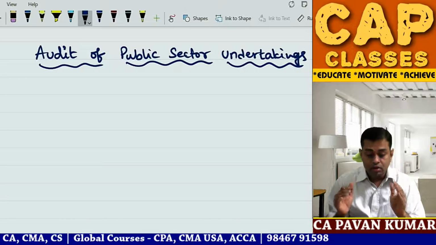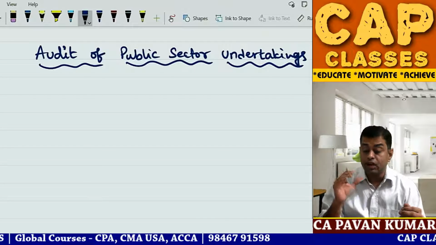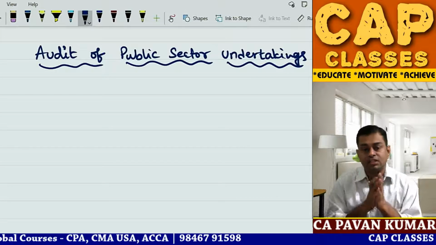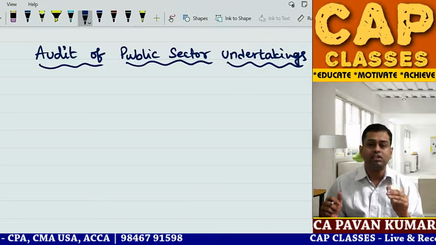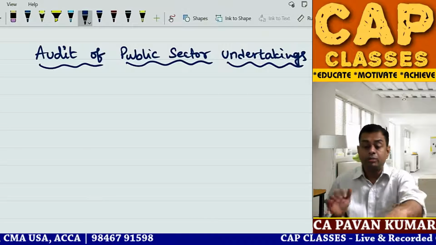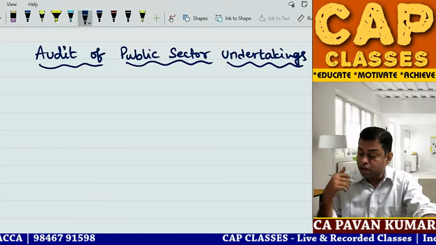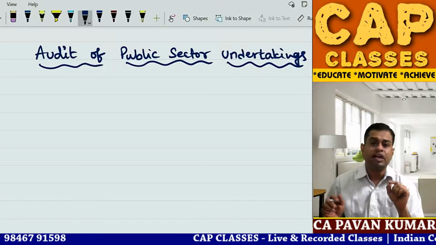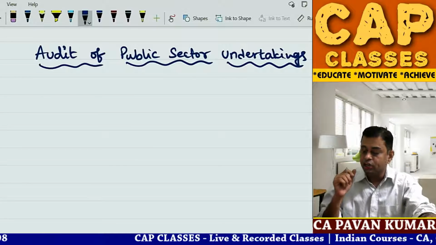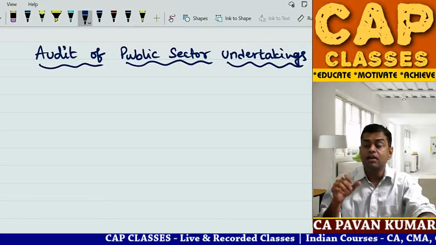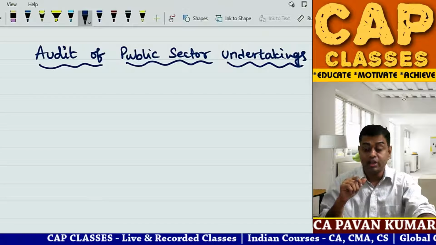Do you remember we have studied audit of government expenditure, audit of government revenue, audit of stores and spares in CA Intermediate. Whether you have done CA Intermediate in the old syllabus or the new syllabus, government audit was there. In audit of government expenditure, there were 5 important points. Do you remember what those 5 points are?